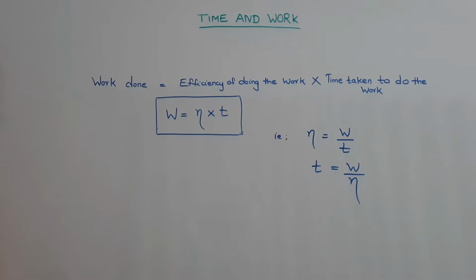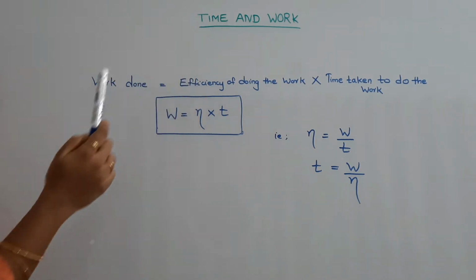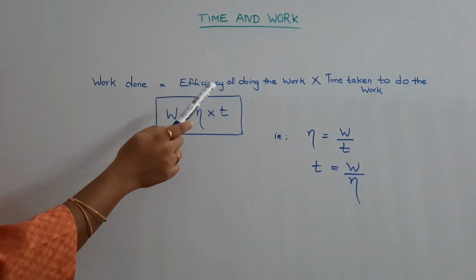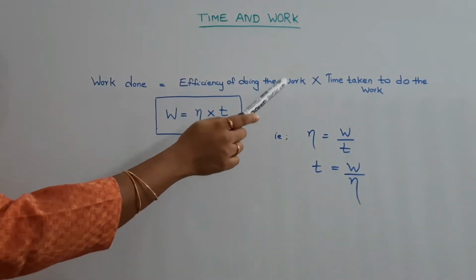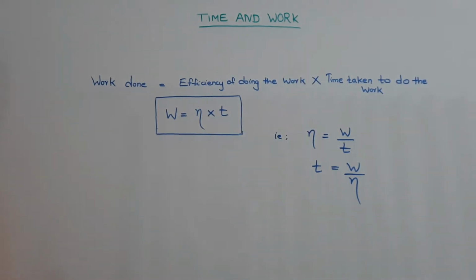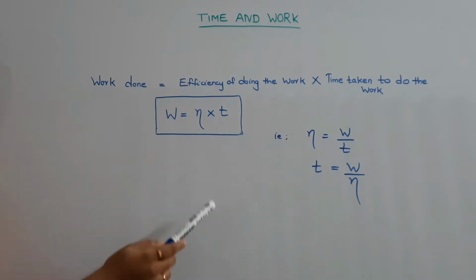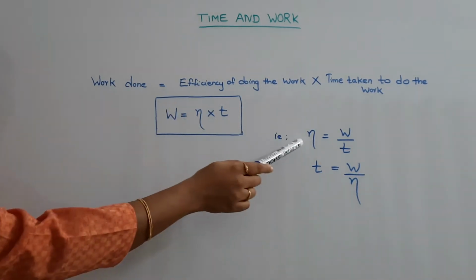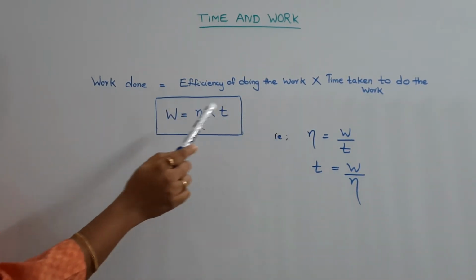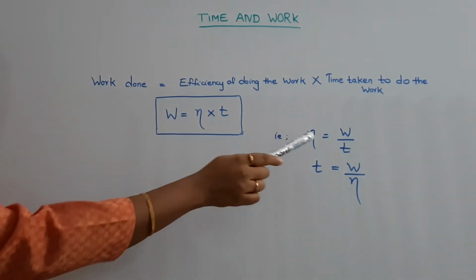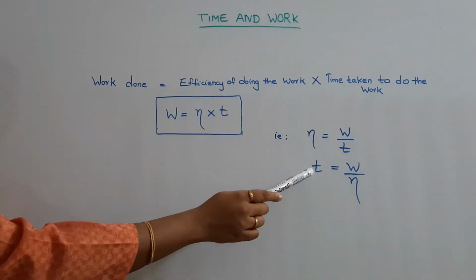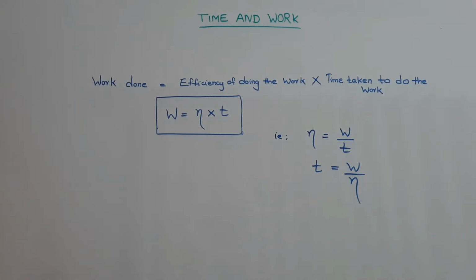Time and work is a very important topic in almost all competitive examinations. The basic concept of time and work is that work done is equal to efficiency of doing the work into time taken to do the work. That is, W is equal to efficiency into time T. From this we can find the efficiency. Efficiency will be equal to work done divided by time, and time will be equal to work done by efficiency.